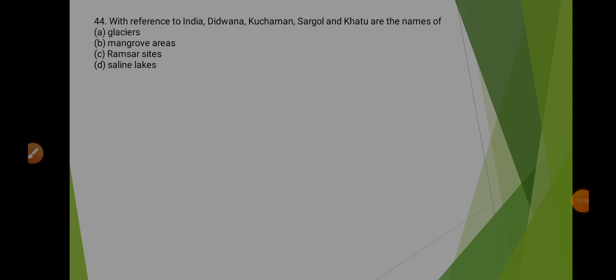Now coming to 44th, it says, with reference to India, Didwana, Kachman, Sargol and Khatu are the names of. So these are the names of saline lakes. These are the lakes which are present in Rajasthan. Therefore, option D is correct.